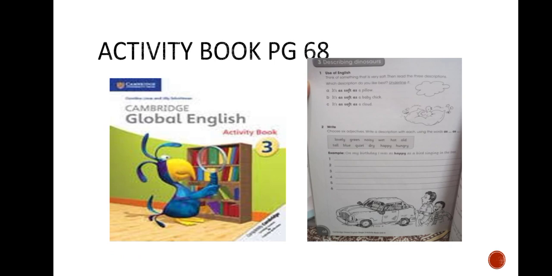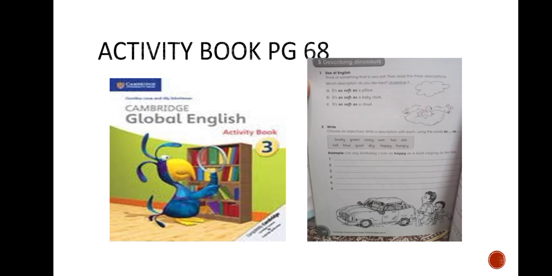Then come back to exercise 2. Choose 6 adjectives. Write a description with each using the word as. Okay, before doing the work, you should know what adjectives are. Adjectives are words that describe a noun. Here in the word box we have some adjectives. You are going to select an adjective and then make a sentence using the simile as. The first example is already done for you.